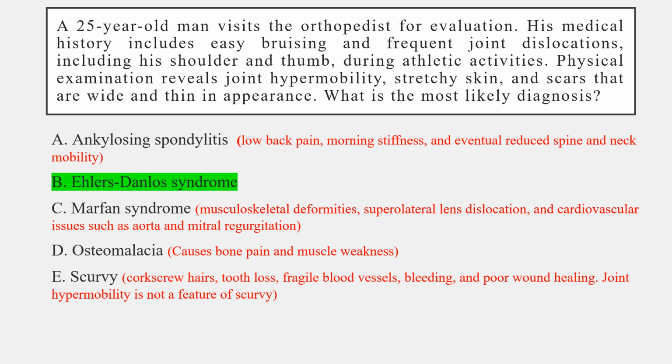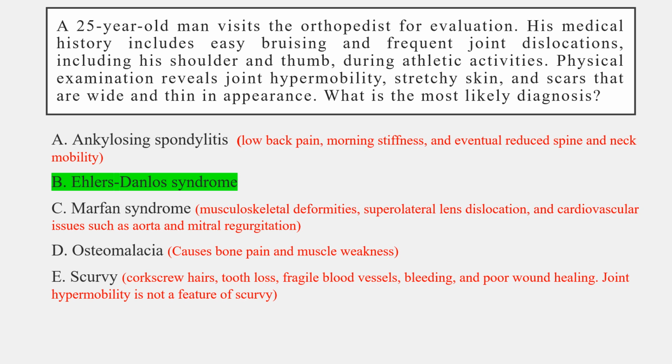The patients who have Marfan syndrome, they have lax joints, but they do not have the skin fragility or poor wound healing seen in Ehlers-Danlos syndrome. And option D is incorrect because osteomalacia results from vitamin D deficiency, causing weak, soft bones due to defective mineralization. Patients present with bone pain and fractures, but not hypermobility or skin changes.